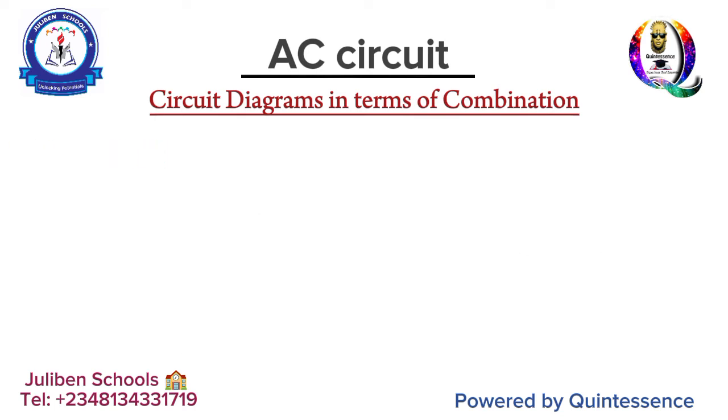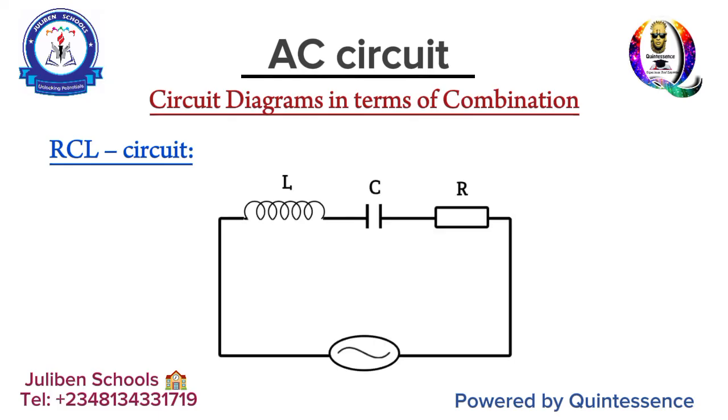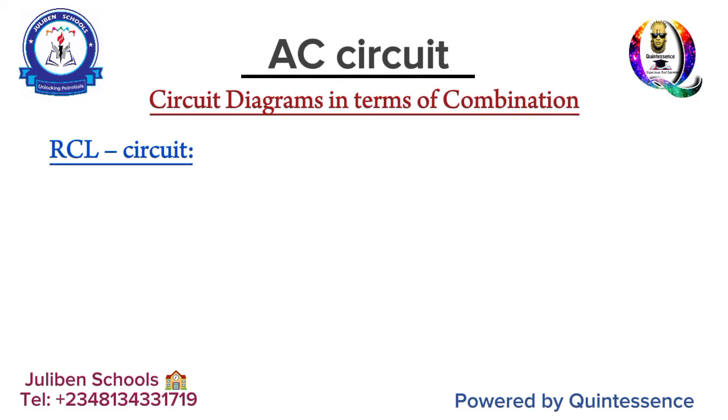So now that takes us to the amalgamation of the three sets combined, and that is the RCL circuit. Okay, the RCL circuit, very important. An RCL circuit comprises all three components put together connected to an AC source: inductor, resistor, and capacitor. Now, first, for you to determine the voltage flowing through the system, you will need to know who is lagging and who is leading at a particular point in time. Okay, let's start with the inductance.